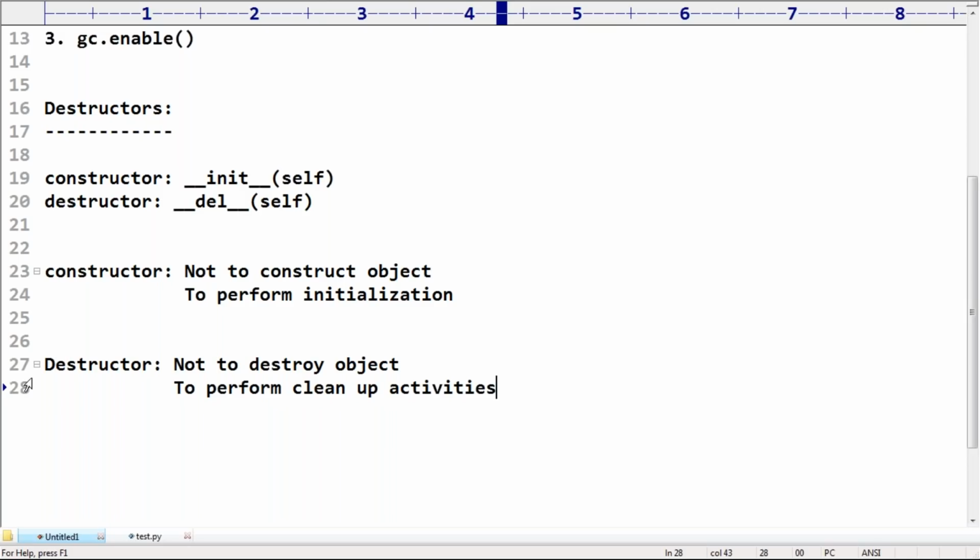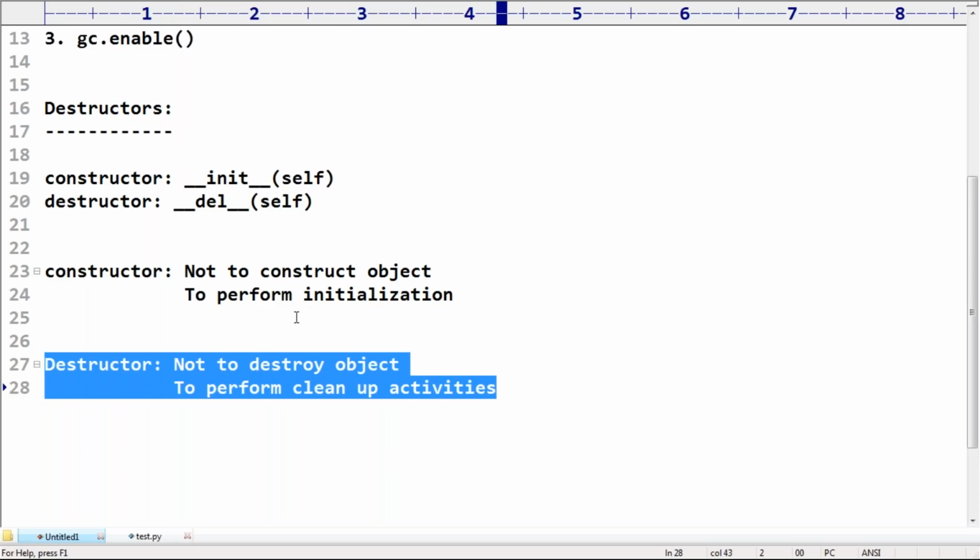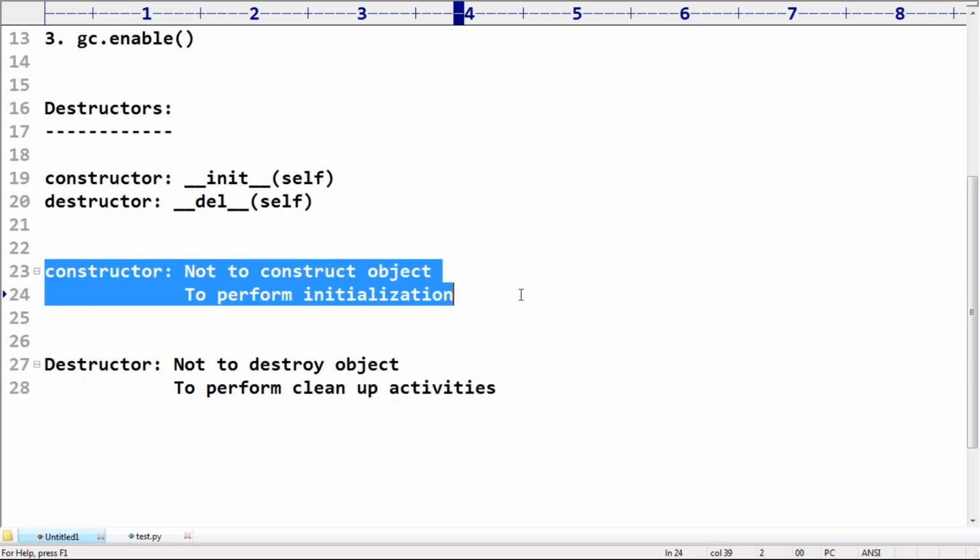So just before destroying an object, the destructor will execute. Just after creating an object, the constructor will execute. Observe the life cycle, sir. The object will be created, then the constructor will be executed to perform initialization, and then that object will be used by the programmers. At last, if the object is no longer required, then the destructor will be executed to perform cleanup activities, and then the garbage collector is going to destroy that object. Clear? Any doubt?